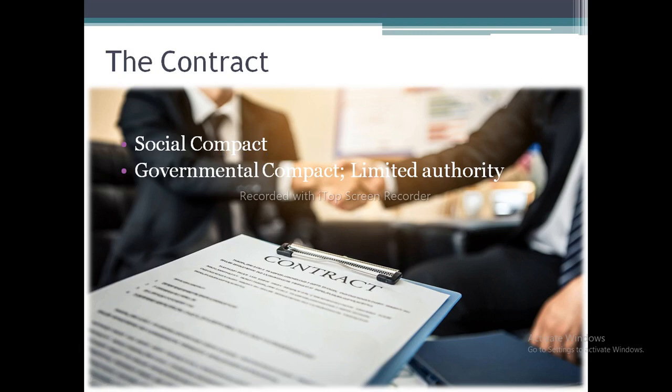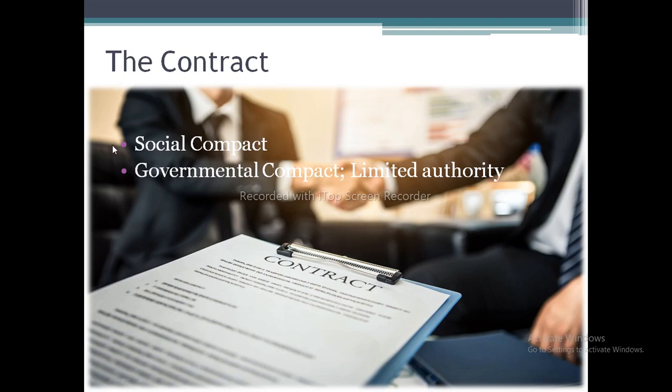They surrendered their powers to the community. And this was the first step of the social compact. In the second step, the governmental compact, people gave the government the legislative power, the power to make laws, and the legislative power was regarded as the supreme power by Locke. And he did not use the word sovereignty at all. So it was the supreme power to make laws.